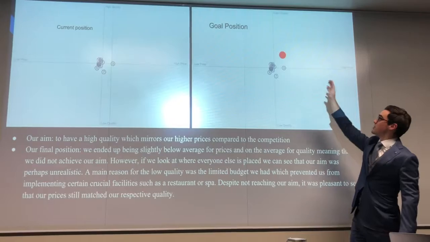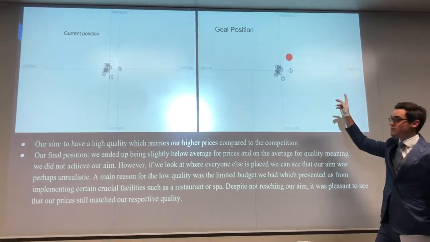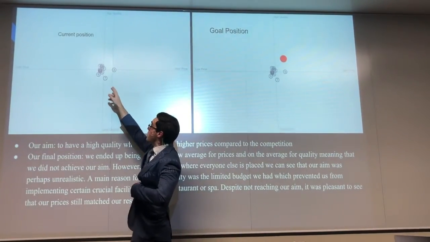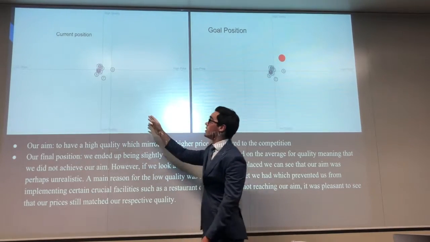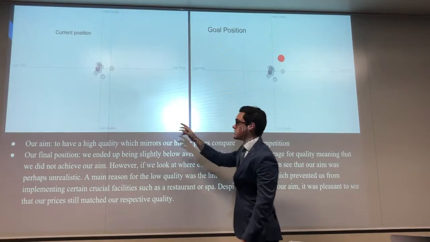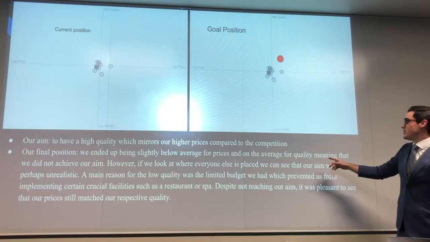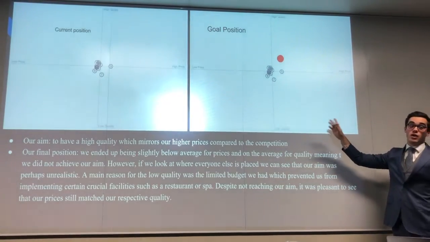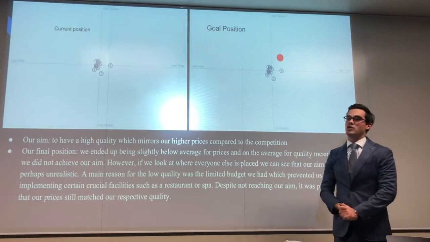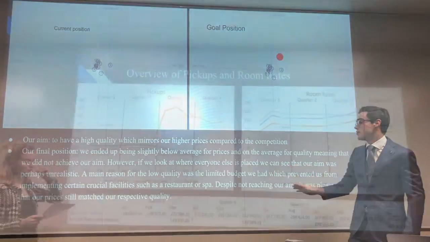We decided to position ourselves at around that red dot in order to obtain a high quality and high price. However, towards the end, we found ourselves to be positioned over there, which shows that we are slightly below the average of quality, though we are in line with the average price. Being suboptimal, it is still evident that we are in line with the averages of our other competition. However, if we take into account our limited budget and the fact that it was hard for us to install major facilities such as restaurants, this is understandable.